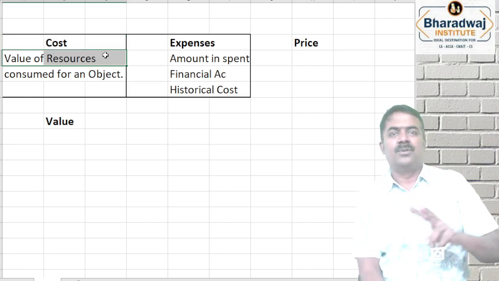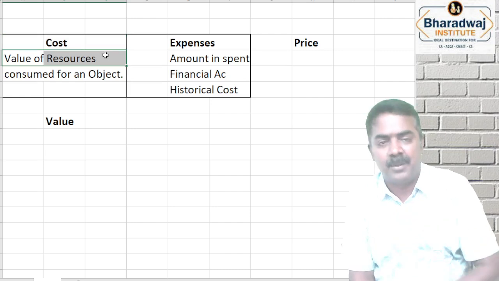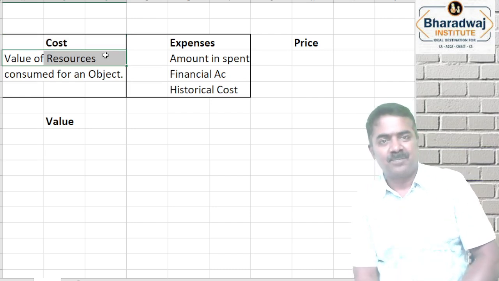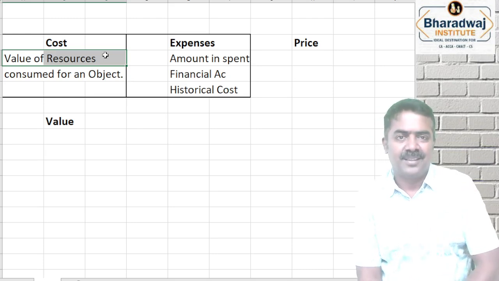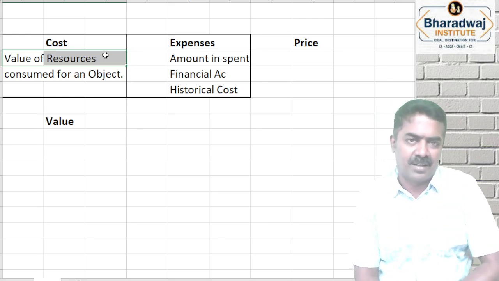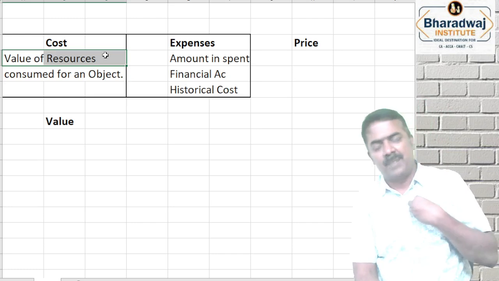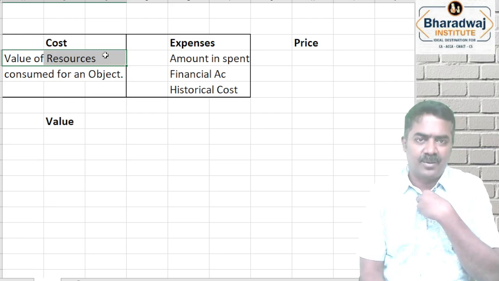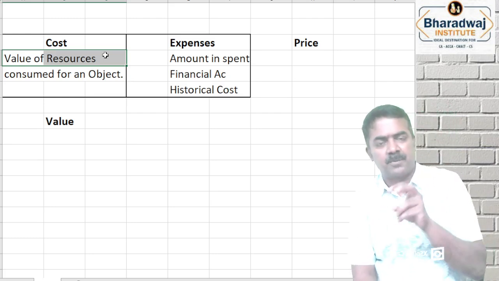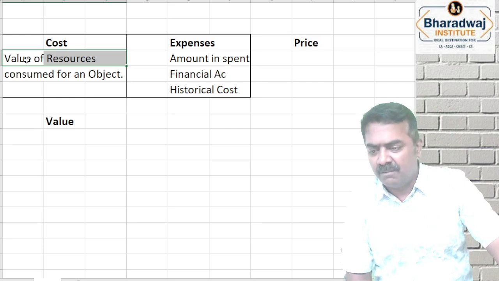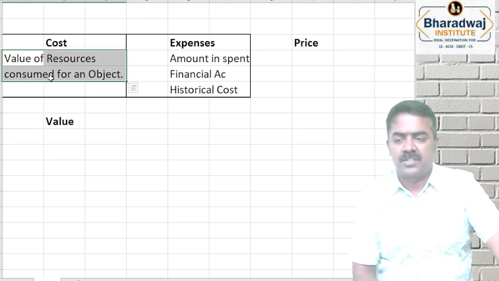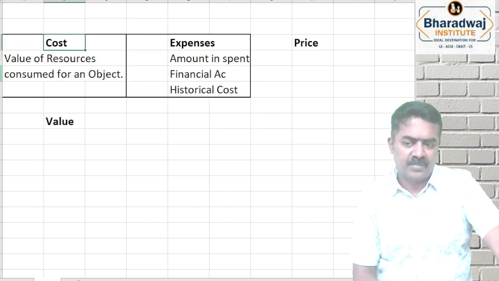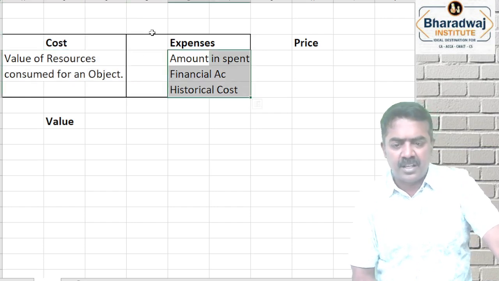Number two, I don't employ any labor. I do the work by myself, but I will put a labor cost. Do I actually pay labor? No. I will put my own labor cost for my work. I don't pay, but there is a value for my work. So I put the cost of labor plus profit margin, and that is how I charge. So the value of resources consumed for a cost object, we call it cost. Clear?